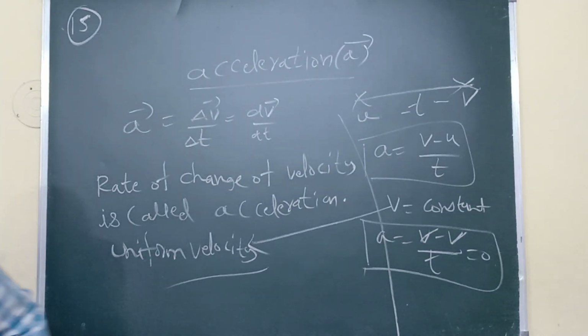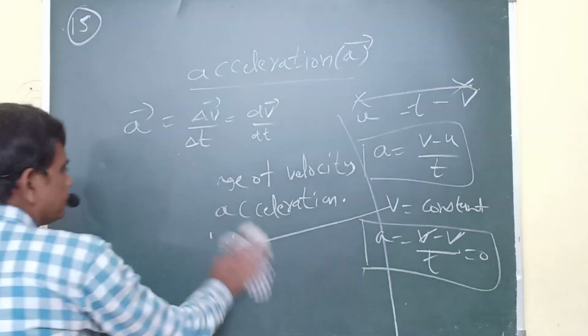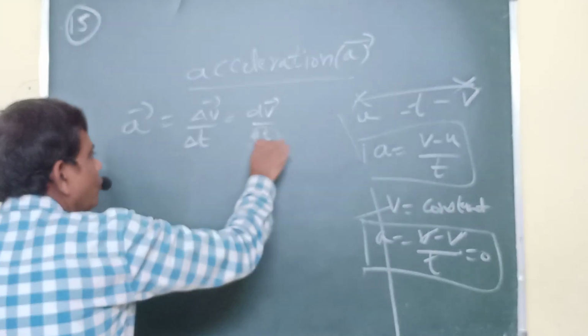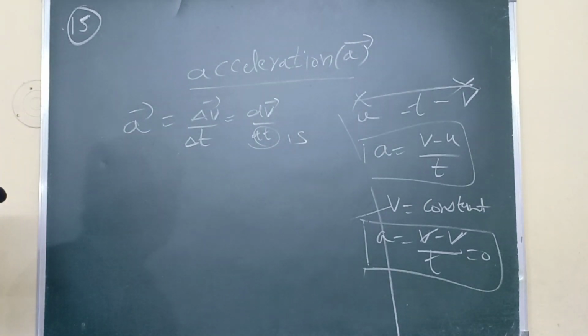Otherwise, you can give another definition also. For example, here I am taking time equal to 1 second. Then the change in velocity is the acceleration.